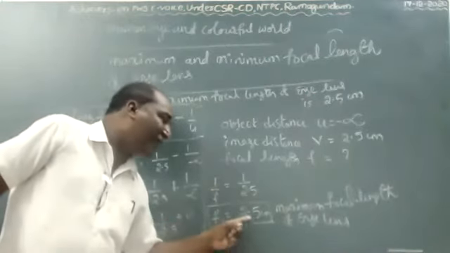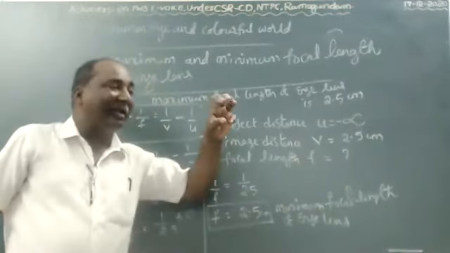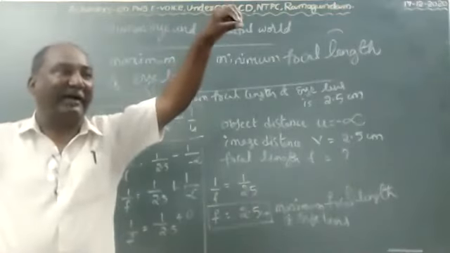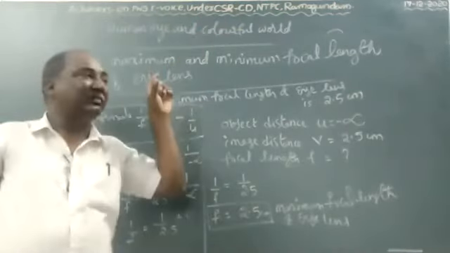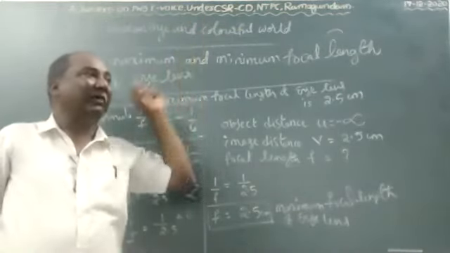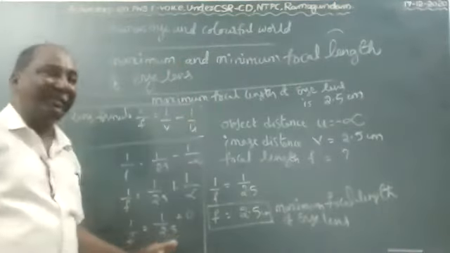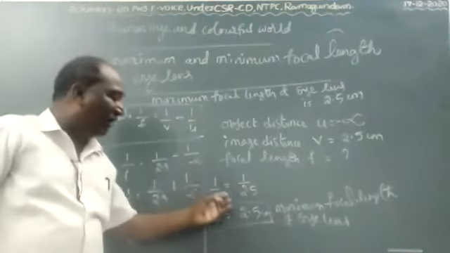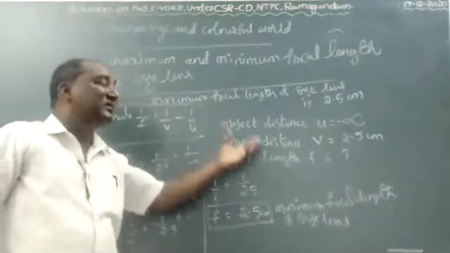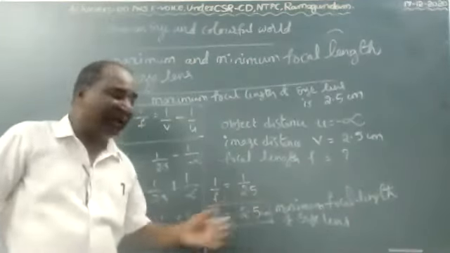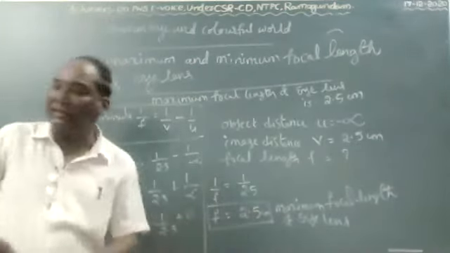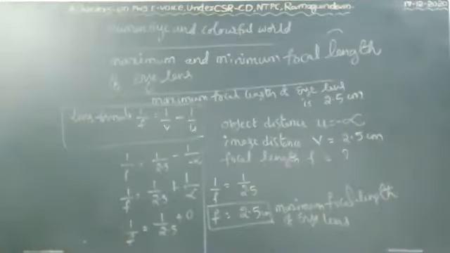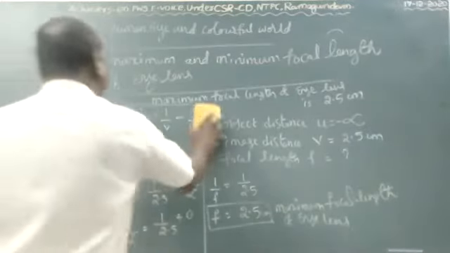Why is it 2.5 centimeter? Because every image falls on the retina. The distance from the eye lens to the retina is 2.5 centimeter. When the refracted rays fall on the retina, we can see the object very clearly. It is the maximum focal length of the eye lens. Next one.